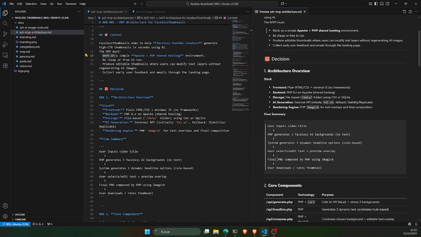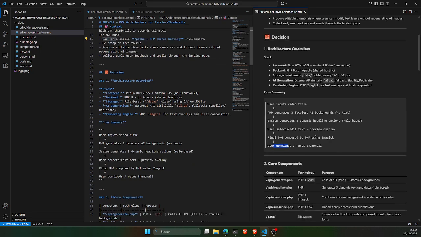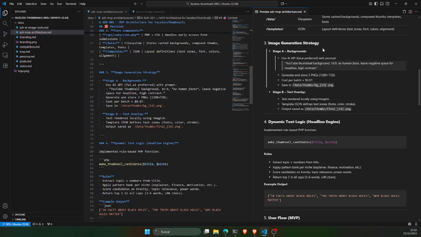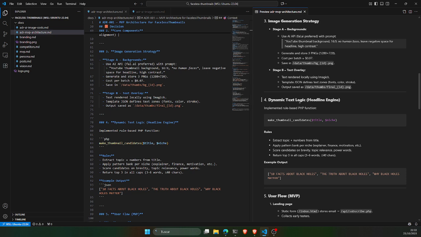And finally, there's a final PNG composed by PHP using Imagick, together with the background plus the text, and then the user can download and rate those thumbnails. Here we have the different core components and files that we would need to use. Here is where I talked about the backgrounds plus the text overlay being separated.